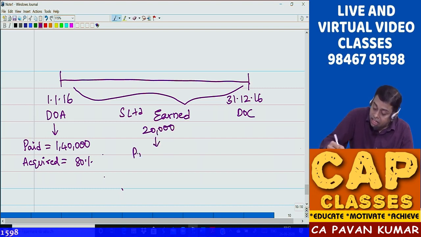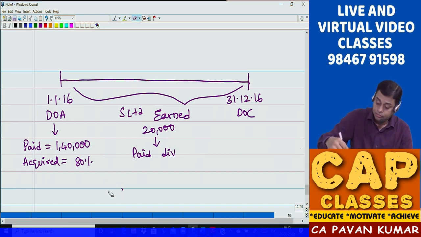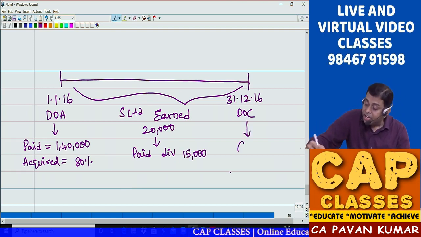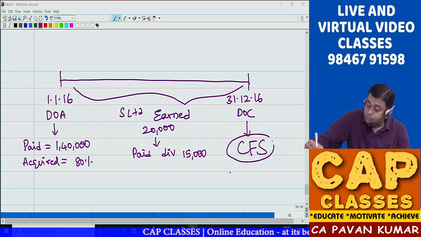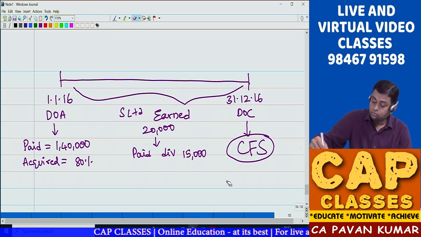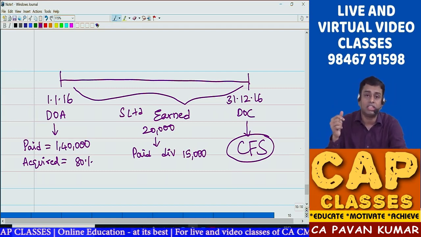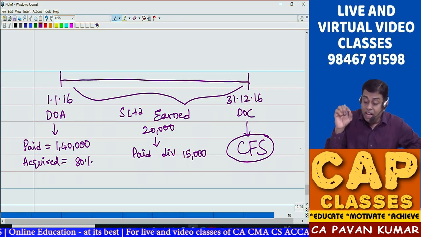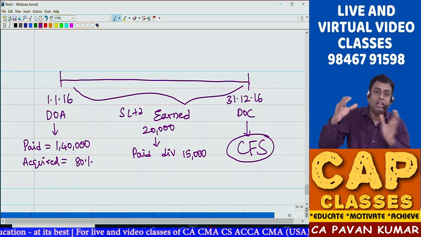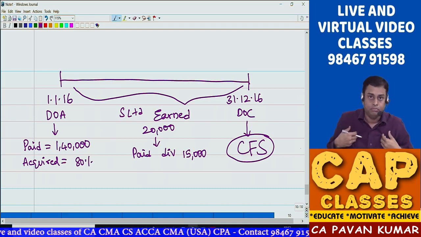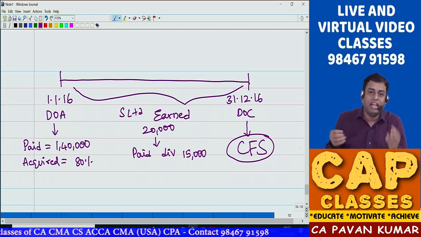Out of this, 15,000 dividend is paid. So, on this day, I am preparing consolidated financial statements. How much of the dividend will I receive? Total dividend paid is 15,000. Out of that 15,000, 80% is mine. If I own 80% of the company, I receive 80% of dividends.